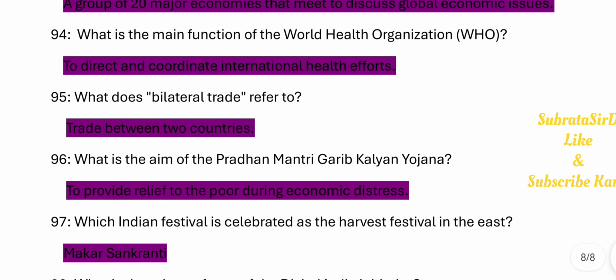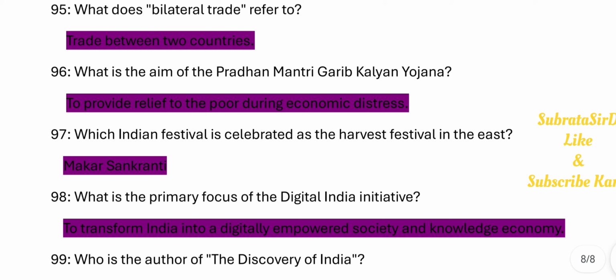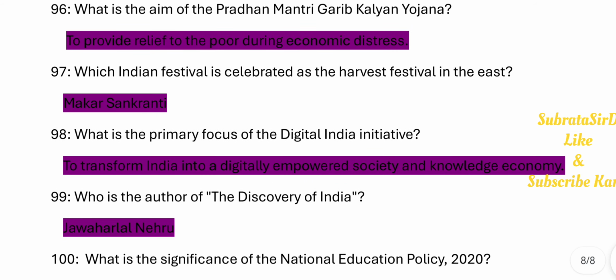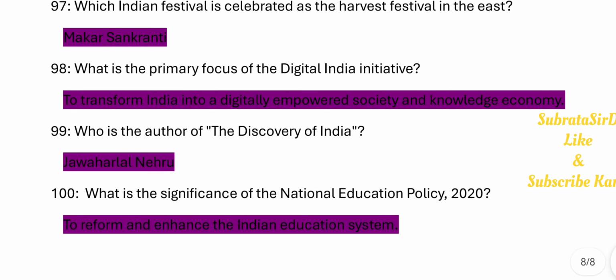95. What does bilateral trade refer to? Trade between two countries. 96. What is the aim of the Pradhan Mantri Garib Kalyan Yojana? To provide relief to the poor during economic distress. 97. Which Indian festival is celebrated as the harvest festival in the East? Makar Sankranti.